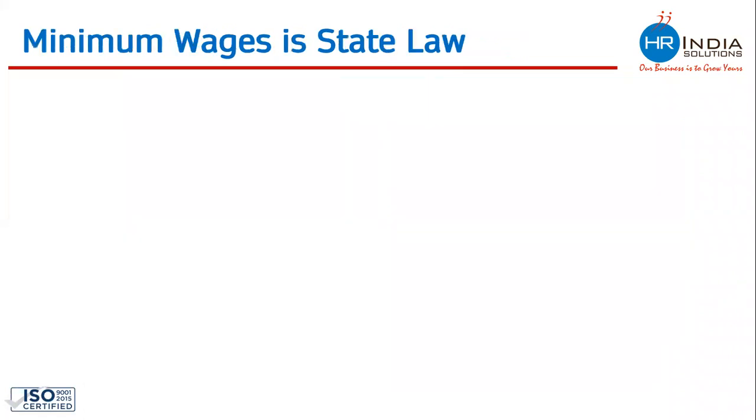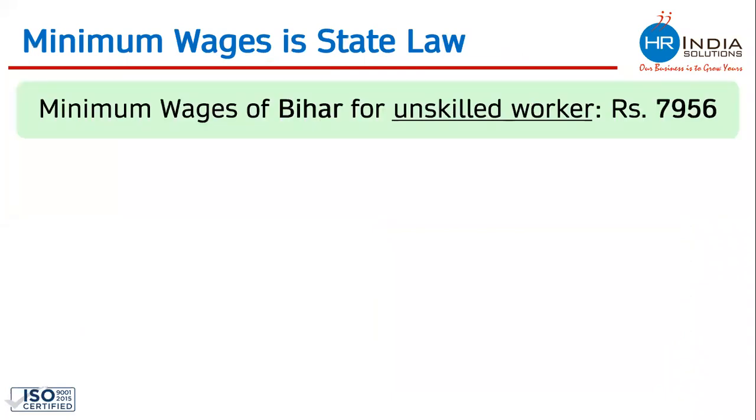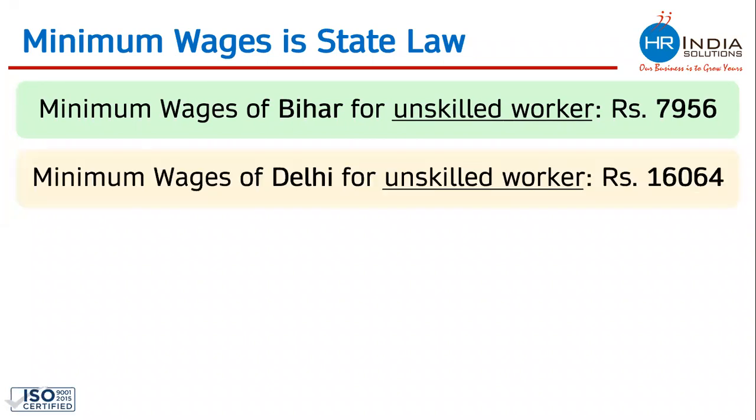The scenario is like this. Minimum wages in the state of Bihar for an unskilled worker is 7,956, which means if you're planning to hire any unskilled worker in Bihar, this is the minimum wage you need to pay. Paying below this in Bihar would be illegal. If you want to hire the same kind of worker in Delhi, the minimum wages of Delhi is 16,064, which means if you want to hire an unskilled worker in Delhi, this is the minimum you need to pay.